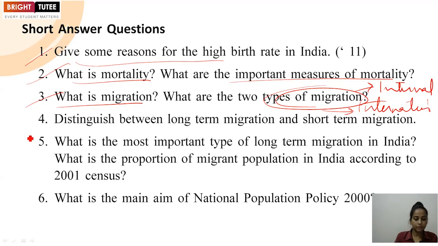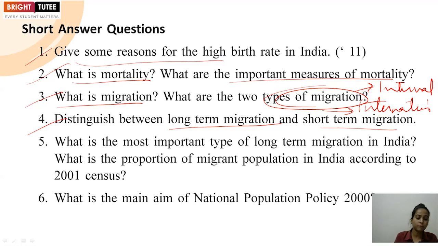Next, distinguish between long-term migration and short-term migration. So simply you have to mention that long-term migration is when you are going from one place to another place in search of work or a job and changing or planning to change your residence on a permanent or semi-permanent basis.